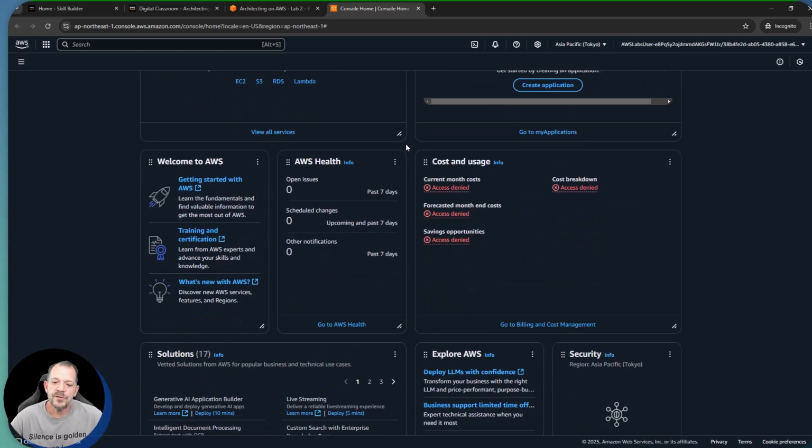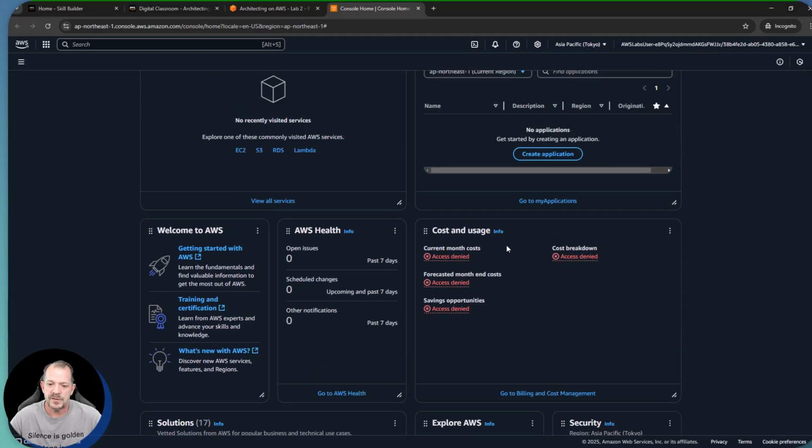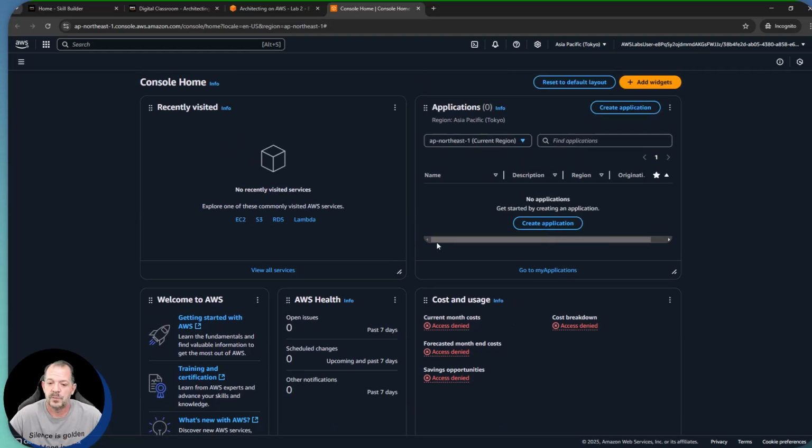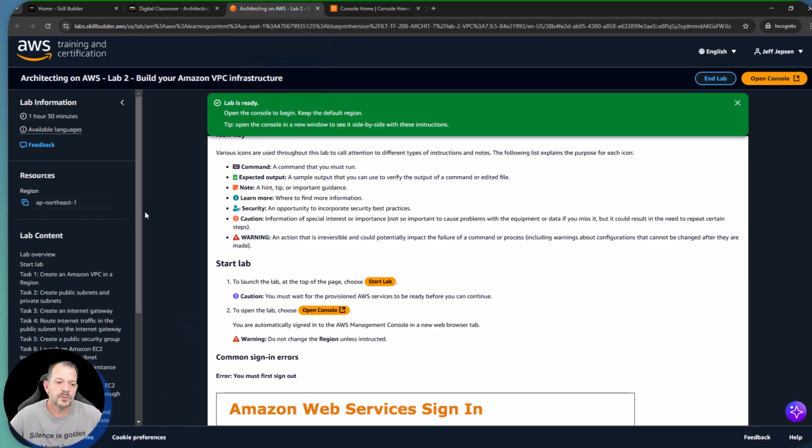Now, what you will see in our lab environments is that you only have access to things that are necessary for you to complete the lab. So on this landing page, I immediately see, under cost and usage, all these access denied messages. That's by design. You don't need access to cost and usage information to perform this lab, so you don't have access to those API calls. You'll learn more about how we control things like that as part of the security module, which was module number 2 in this course.